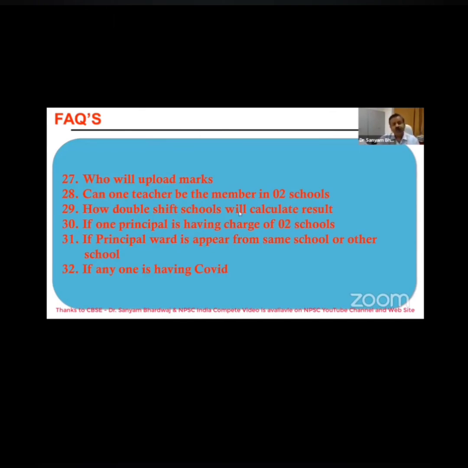How will a double-shift school calculate the result? We have allotted only one school number to them, so there would be one result committee. They will take the mean of one school, one result, and then they will prepare the result of both the schools, the morning shift and the afternoon shift, based on the single result. If one